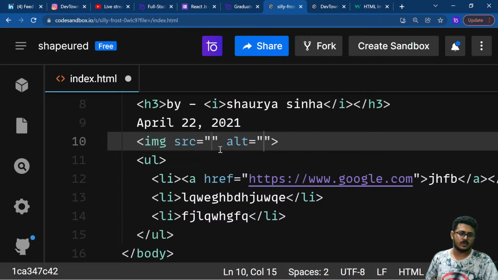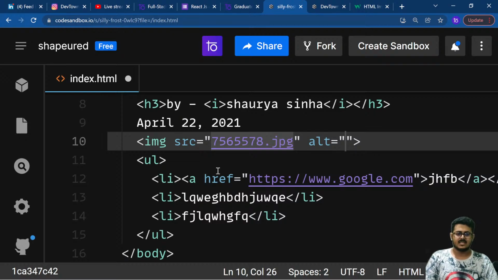So where is the source? The source is basically your image itself, that is 75565578.jpg, and we are going to use an alternative text. So what is alternative text itself?